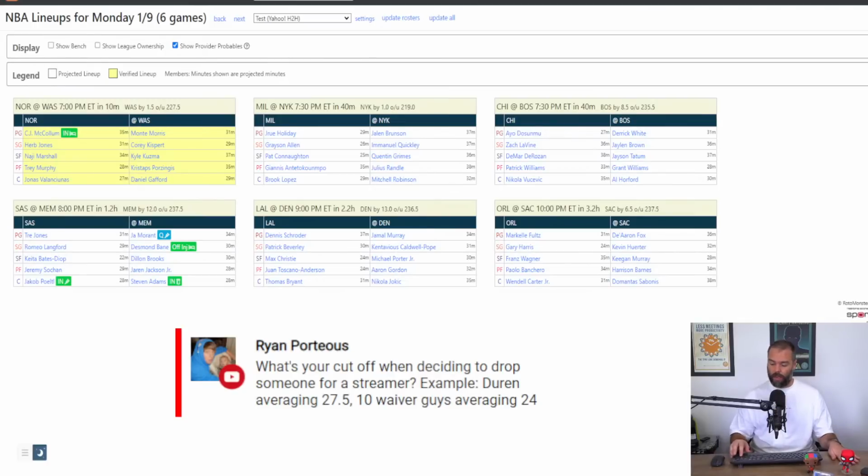So this week, 7 spots times, say, 24, 168 fantasy points versus 101 of Jalen Duren. Some weeks, you can only get 4 spots, so 4 times 24, 96, a little bit of a loss. Some weeks, you can get 5 games from your waiver wire, times 24, 120. In general, you usually should be able to get 5 games out of a streaming slot, making it more valuable than that 27.5.